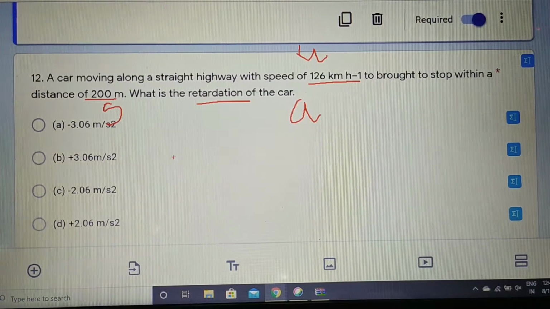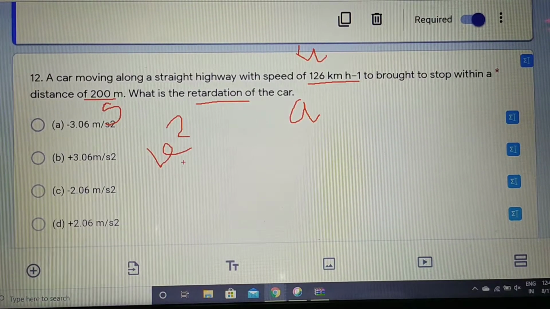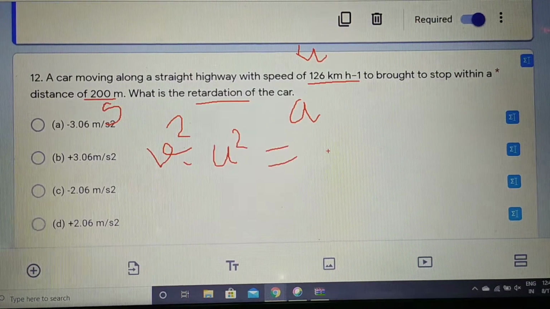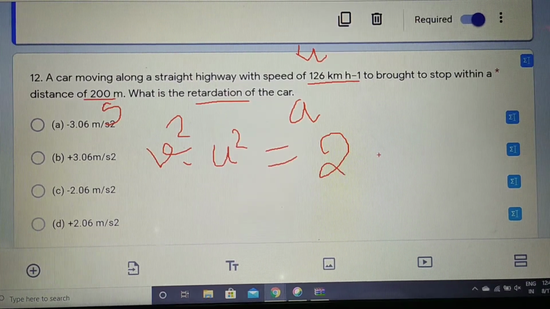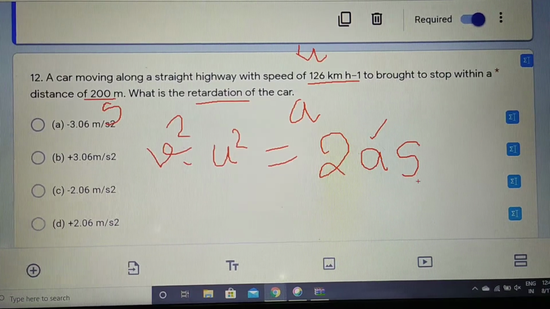And what is the relation between all three? We already know the third equation of motion, which is v square minus u square is equal to 2as, right? This a is acceleration, this s is distance, it is 200 meter.